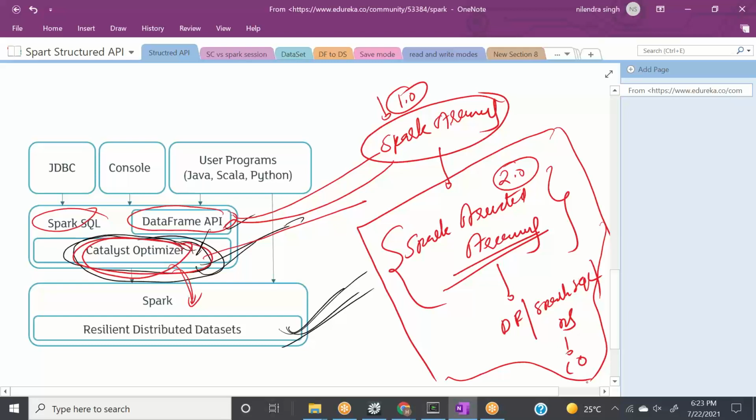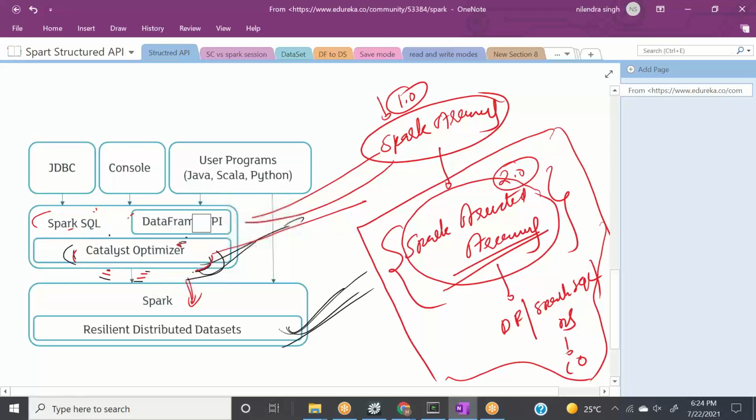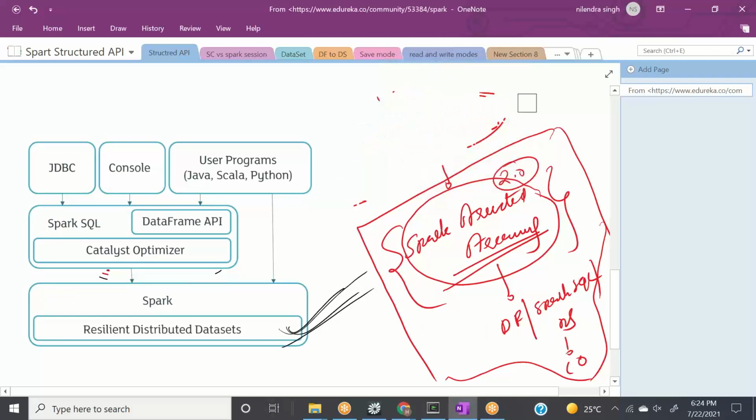Okay, now let's see what Spark Structured Streaming is. So guys, don't get confused between Spark streaming and Spark Structured Streaming. Whenever you want to use Spark Structured Streaming, you need to tell that explicitly. I will explain Spark Structured Streaming in a lot of detail, but one thing we need to make sure of is how we are using these APIs, Spark SQL and the data frame API, and which context we are using, Spark session or Spark context.